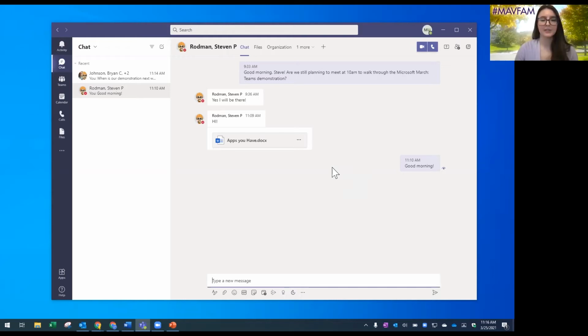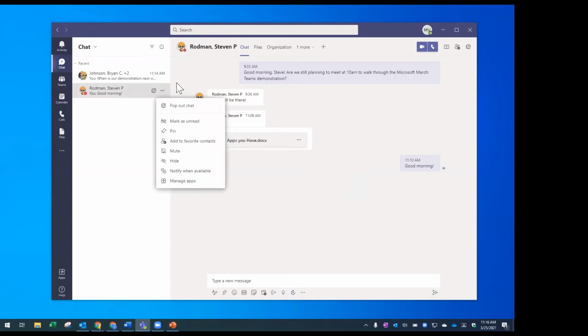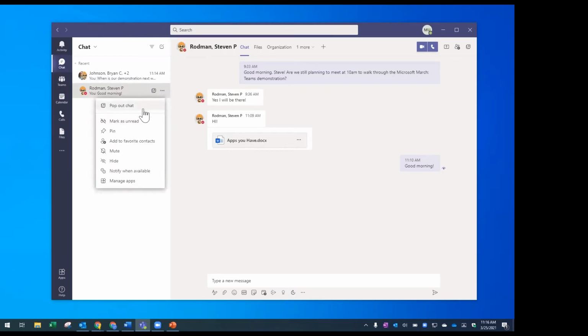We've got a couple of questions in the chat here that I think are relevant. We have one question: can you permanently delete chats that don't need to be saved? Good question. I'm going to go over here to the chat I have going with Steve, and there are 3 dots next to it and another button here for popping it out. So if you want to use your Teams window for more than one thing, you can actually pop the chat out. But to get to the question, I'll click on this more options button. And there's a lot of different options there for me.